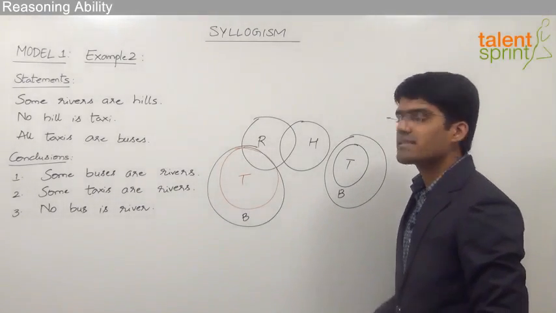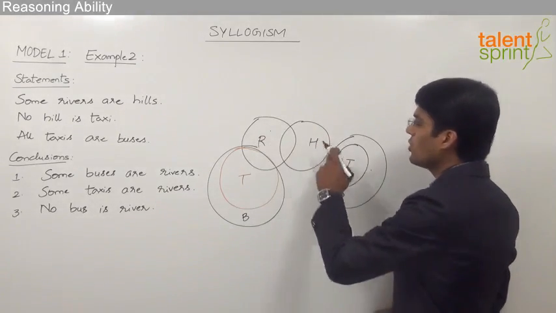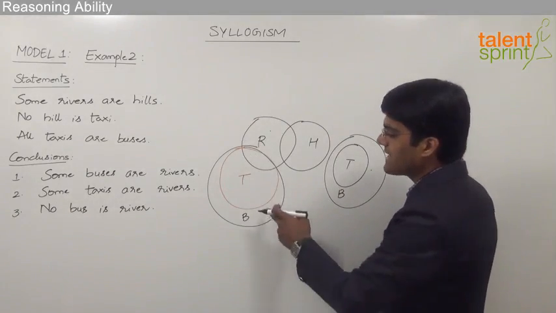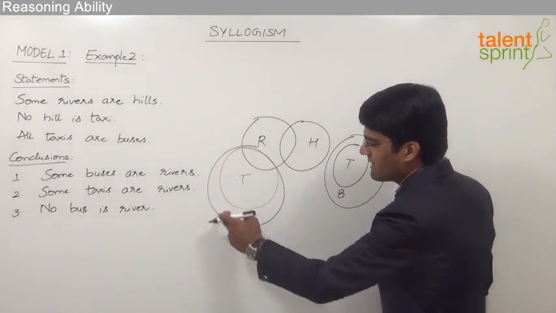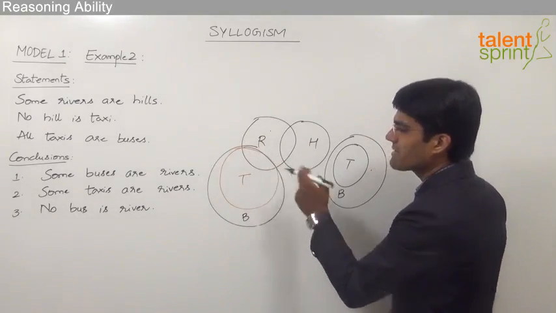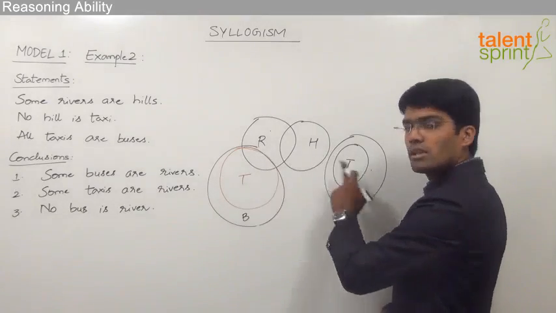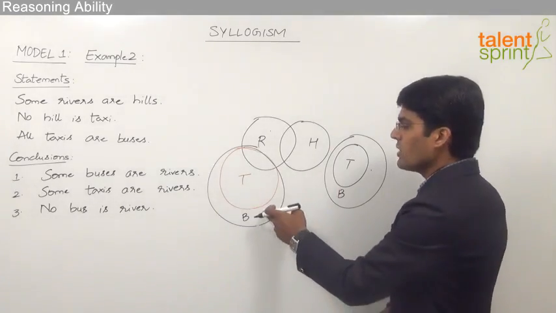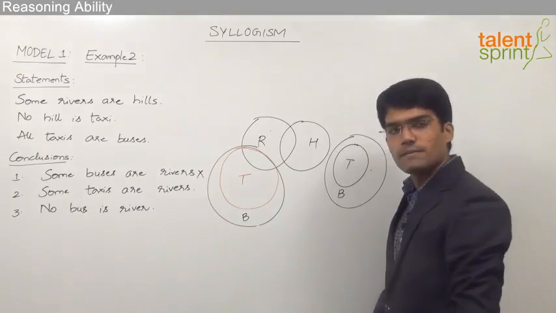The first conclusion is: some buses are rivers. Now if we go by the basic diagram, we find that there is no overlapping between buses and rivers. But if we take the second diagram into consideration, buses and rivers overlap each other. Why? Because this larger circle represents buses and rivers is as shown. So definitely some of the buses are rivers. But because the conclusion should be true in all the cases, here we can say that conclusion number 1 is false, because it is true in the second case but not in the first case.